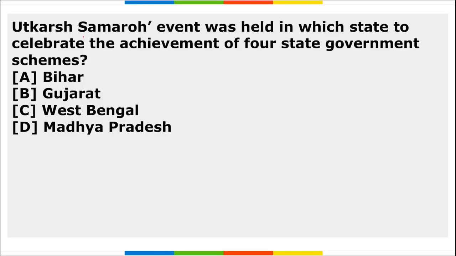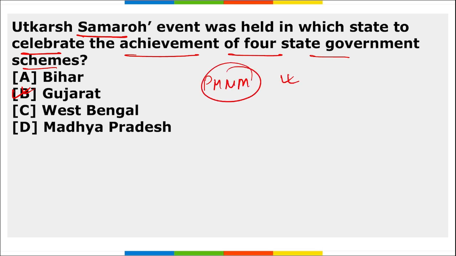Next question. Utkarsh Samaro, an event held in which state to celebrate the achievement of 4 state government schemes. So this Utkarsh Samaro was held in which state? Tell me. This Utkarsh Samaro was held in Gujarat. Recently, Prime Minister Narendra Modi addressed the Utkarsh Samaro event that was held at Bharuch, that is in Gujarat.